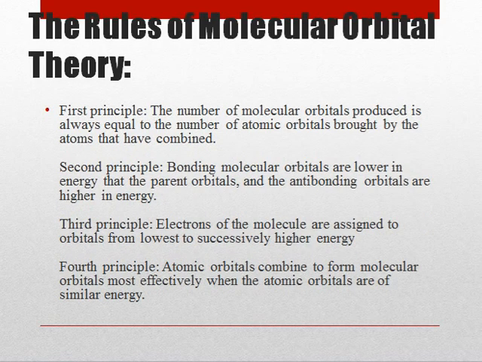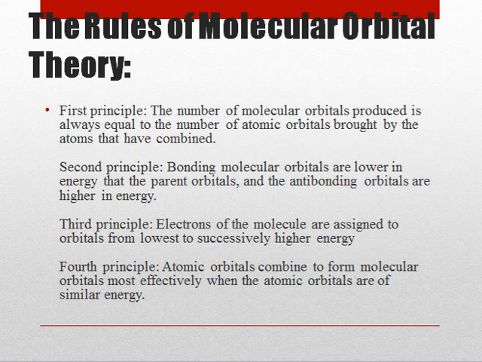The rules of molecular orbital theory. First principle: the number of molecular orbitals produced is always equal to the number of atomic orbitals brought by the atoms that have combined. Second principle: bonding molecular orbitals are lower in energy than the parent orbitals, and the anti-bonding orbitals are higher in energy.